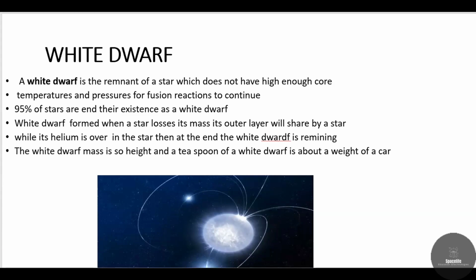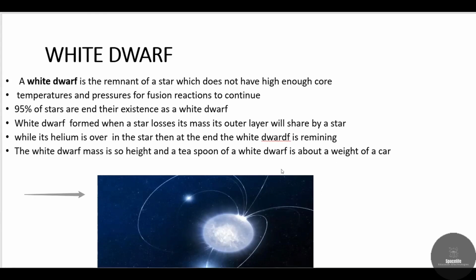And 95% of the stars in our universe will end up as white dwarfs. These white dwarfs are formed from red giants, where the outer layers are released. Then the core layer, which has a very hot and high-pressure surface, is called a white dwarf. It has a magnetic field, and even after a supernova explosion it has its own magnetic field, and it's a fully icy surface.